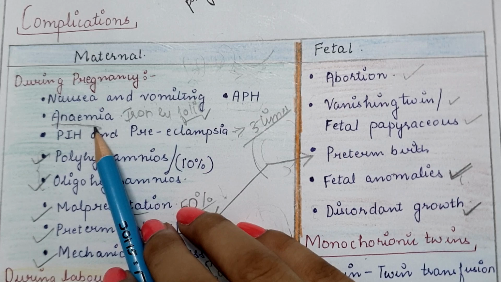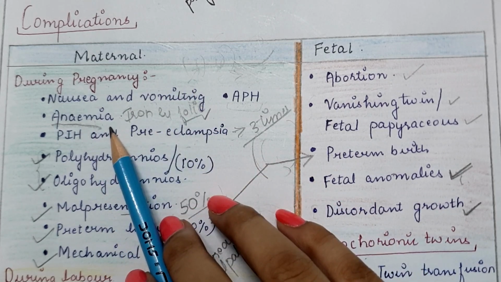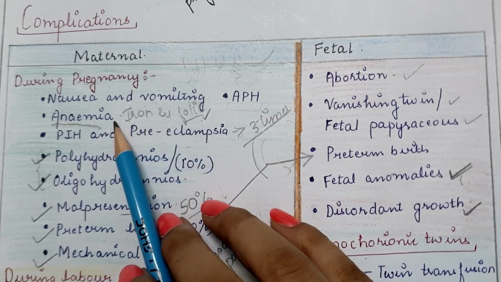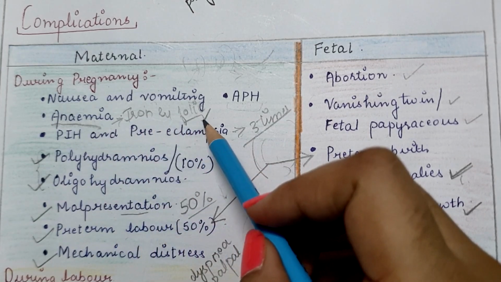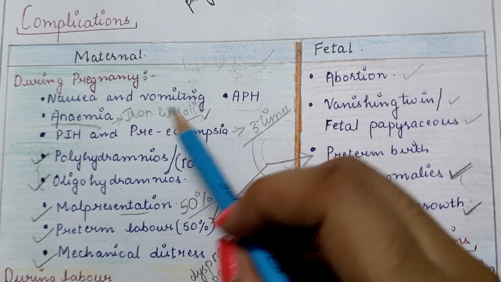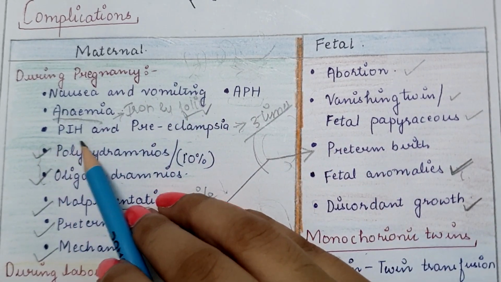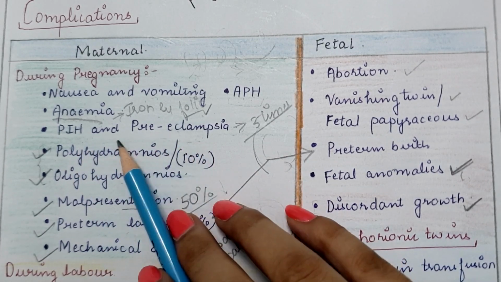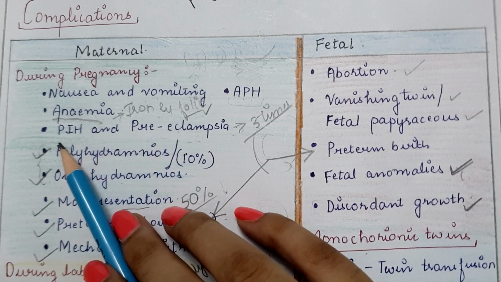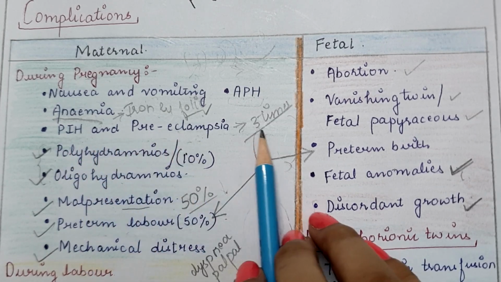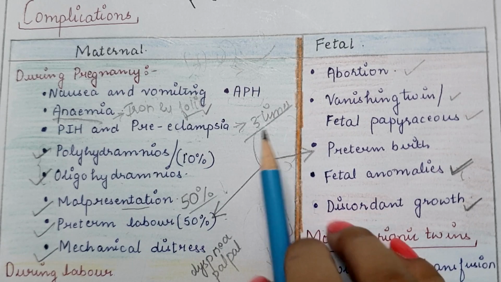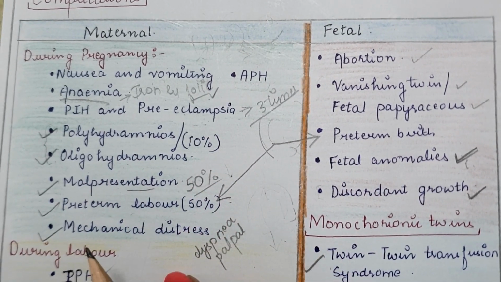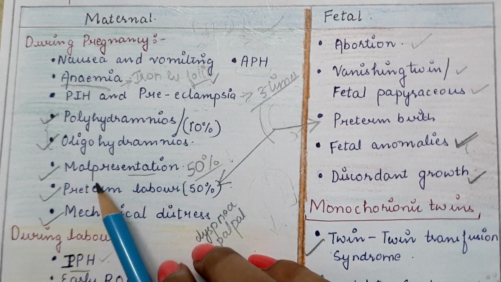Next is anemia. As two fetuses grow inside the uterus, there is an increased requirement of iron and folic acid. Because of this huge requirement, there will be a deficiency of iron and folic acid, which leads to anemia. Next is PIH, that is pregnancy induced hypertension, and preeclampsia. The incidence or chances of having preeclampsia and pregnancy induced hypertension is 3 times more in the case of twin pregnancy as compared to singleton. Next is polyhydramnios and oligohydramnios. I already discussed how this complication arises. Next is malpresentation.